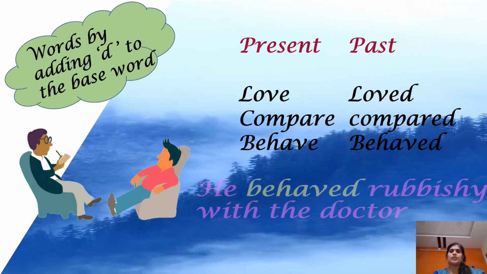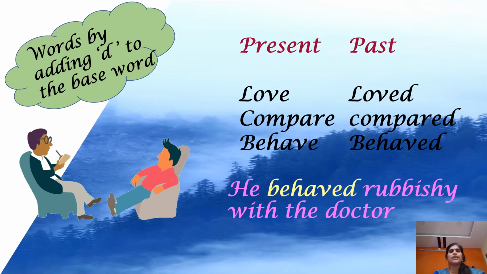Some more examples of regular verbs by adding the letter D to the base word. Love, loved. Compare, compared. Behave, behaved. He behaved rubbishly with the doctor. Children, if you observe carefully the words in the present tense, they are already ending with the letter E. So here we have added only the letter D in order to make the present tense verbs into past tense verbs.